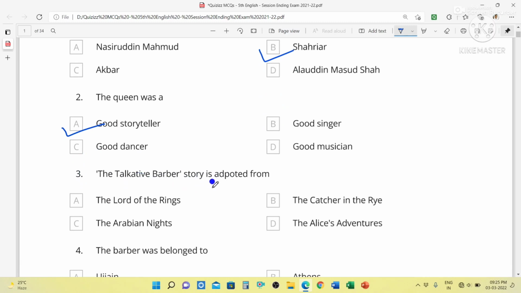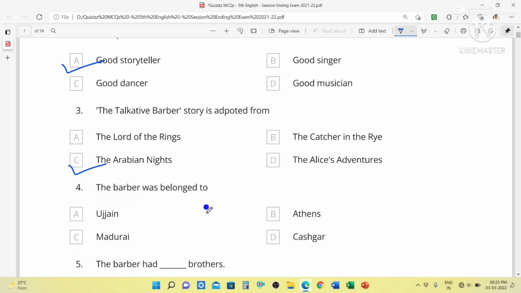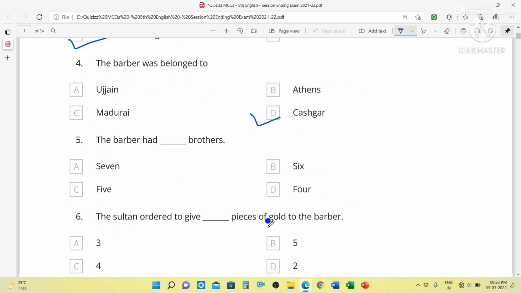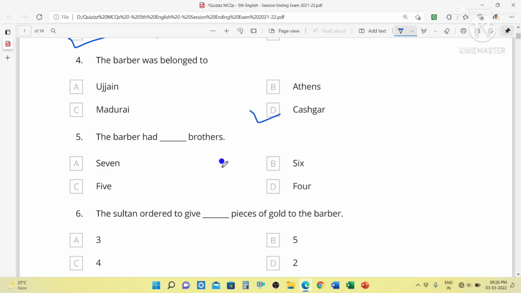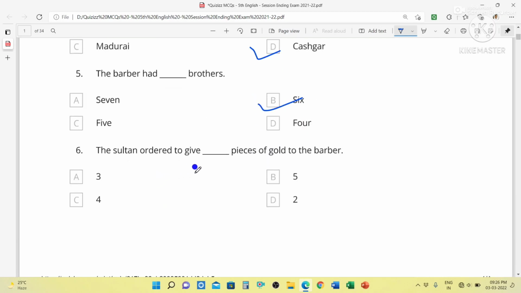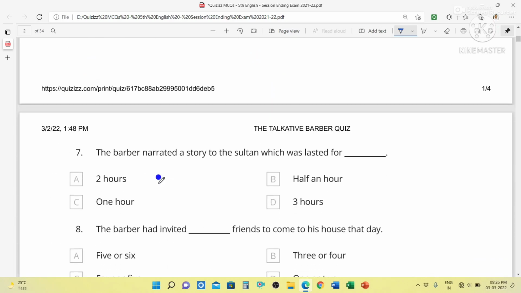Next, the talkative barber story is adapted from the Arabian Nights. The barber belonged to Kashgar. The barber had dash brothers. The barber had 6 brothers. The Sultan ordered to give dash pieces of gold to the barber. 3 pieces of gold.